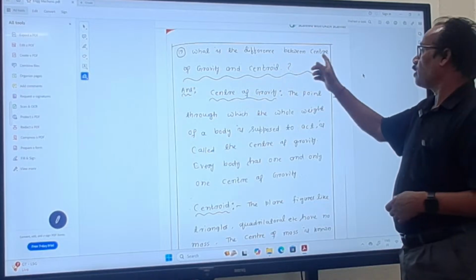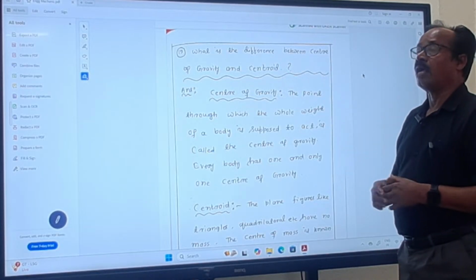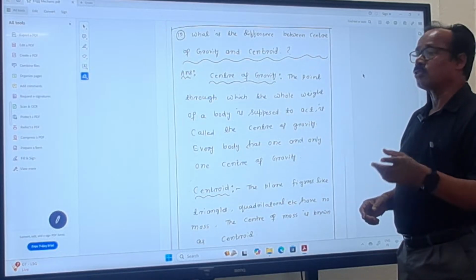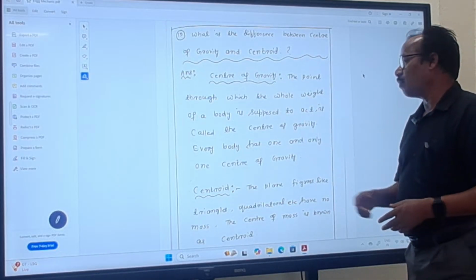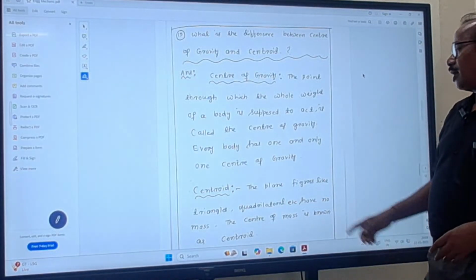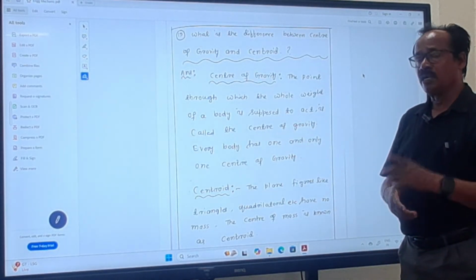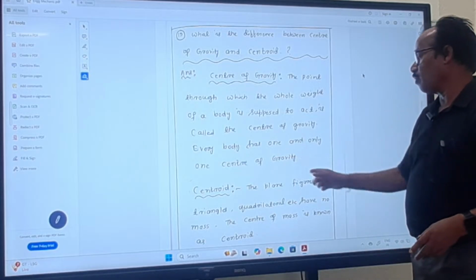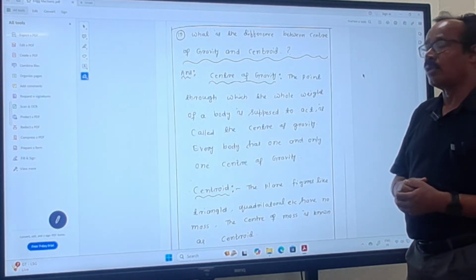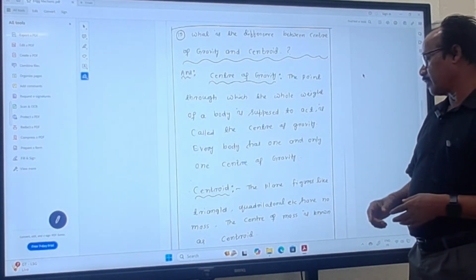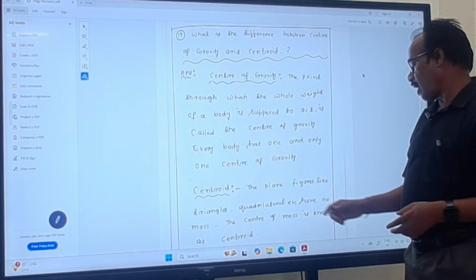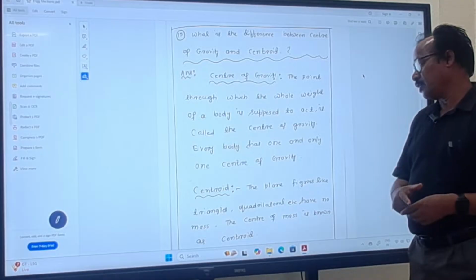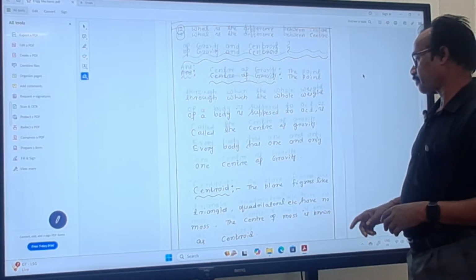Then, what is the difference between center of gravity and centroid? First is center of gravity. The point through which the whole weight of a body is supposed to act is called center of gravity. Every body has one and only one center of gravity. Then what is centroid? Plane figures like triangles, quadrilaterals, etc. have no mass. The center of area is known as centroid.